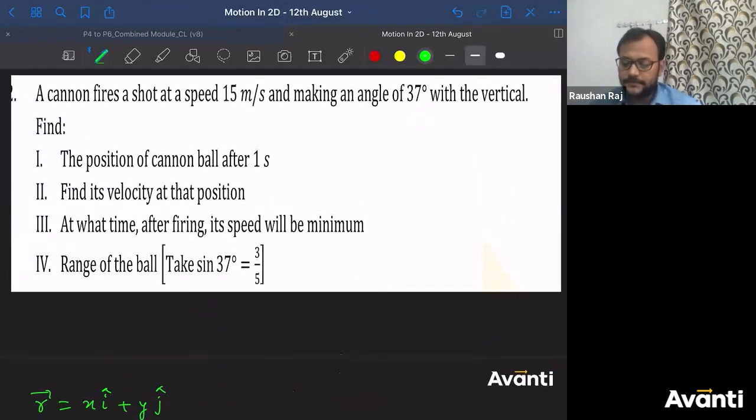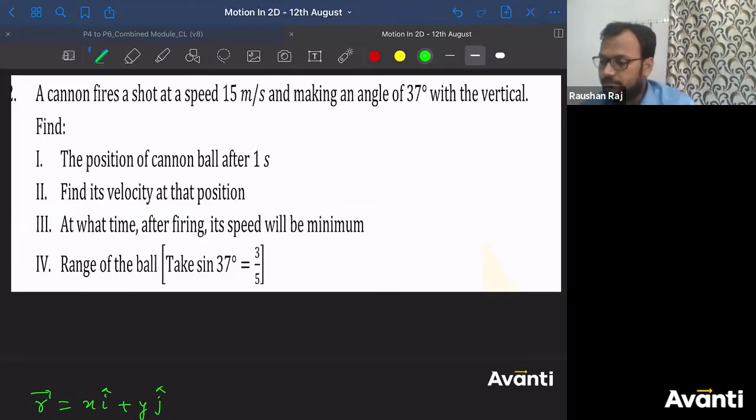At what time after firing will its speed be minimum? Come on guys, give the answer. At Hmax, are you sure? I have got one answer from Tarak Datta and he's saying at Hmax the speed will be minimum after firing. Let us see how many of you can answer this. Vineet has also answered.